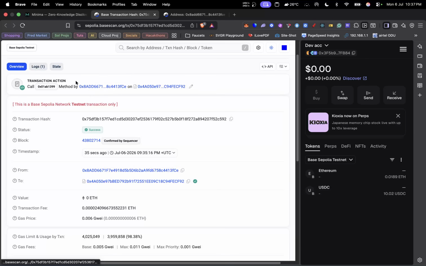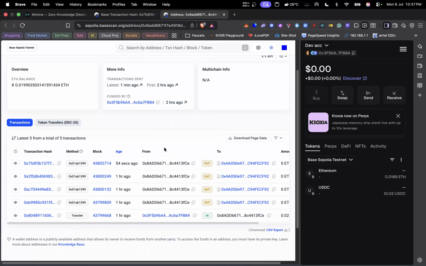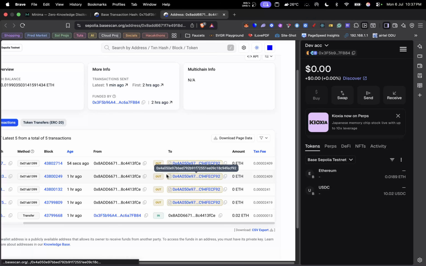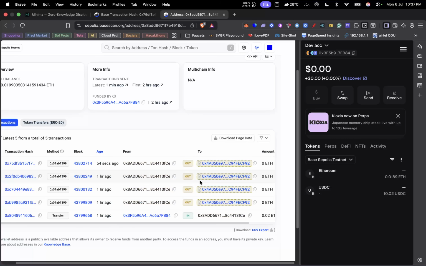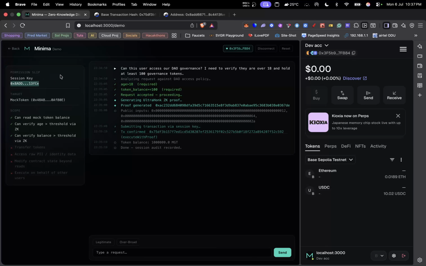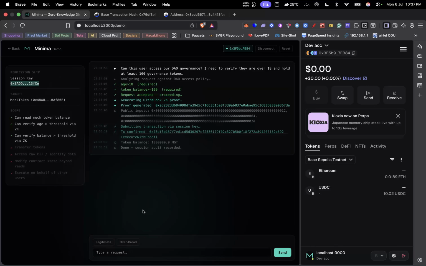We're going to quickly see if we can verify the contract link. Okay, I think I opened this already. You can see a bunch of calls that have been made to this address. So every piece is independently verifiable, from our session keys to the proof and the action. It's all on the ledger.